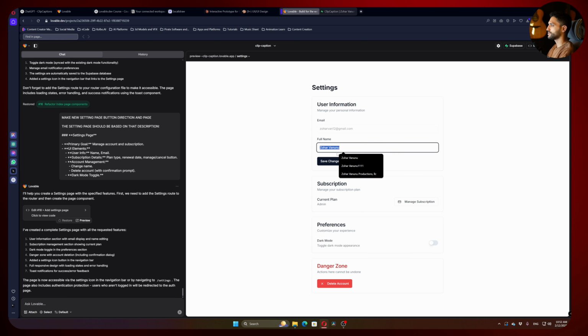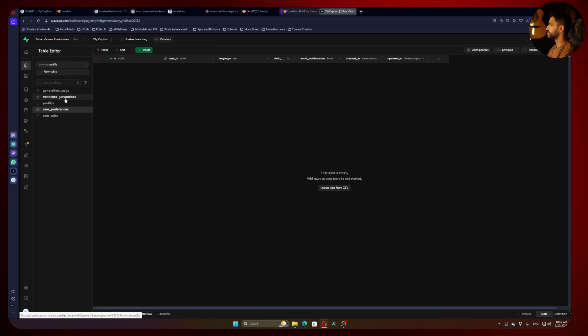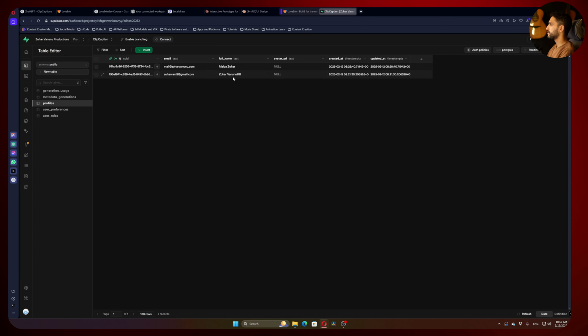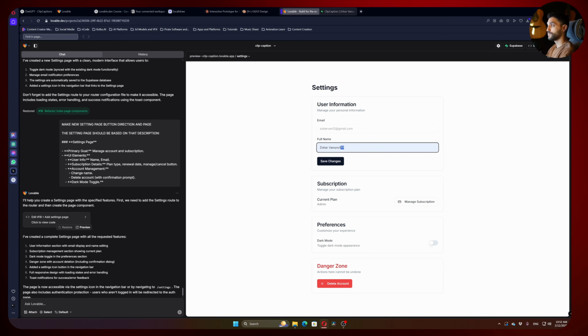And let's see if it's even changing the name. So I will change it here to 1111, save changes, profile updated successfully. Let's see if it actually did it. Yes, it did it. As you can see, 1111. By the way, this is how the backend works. Now you can actually see it live. So let's get back and write to it: make sure the main top toolbar is visible in all pages, including the settings page that is currently missing it.